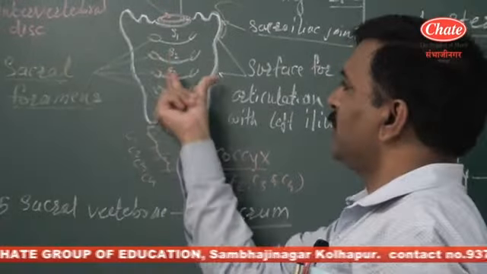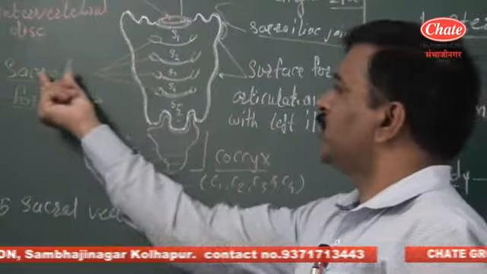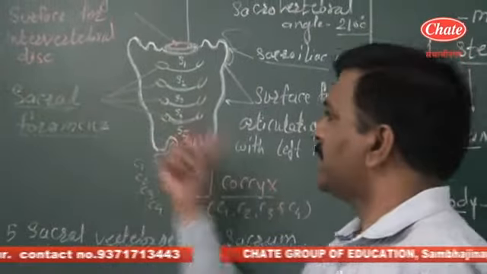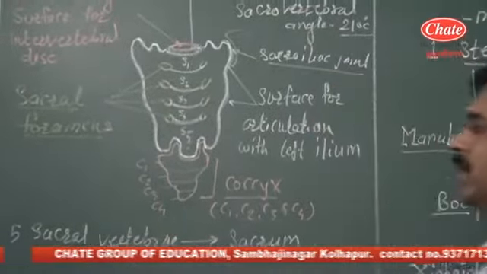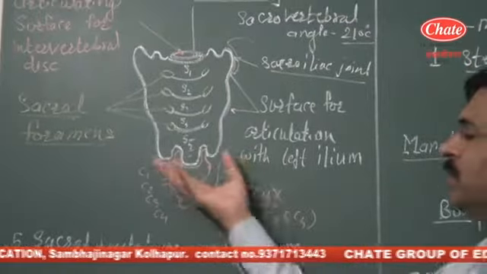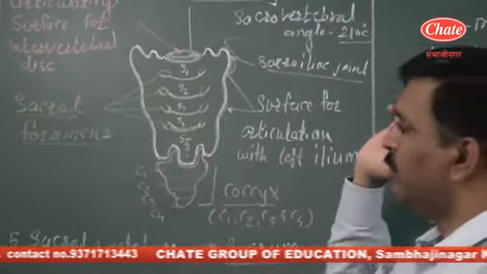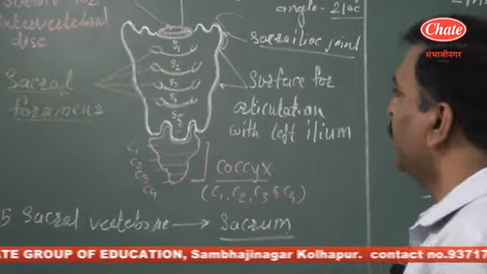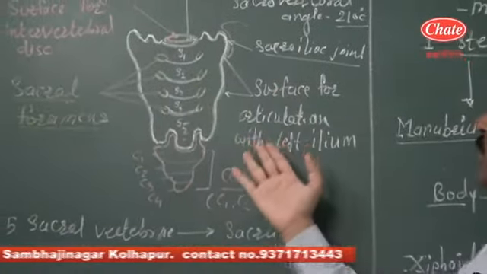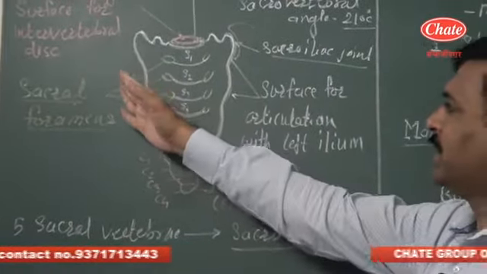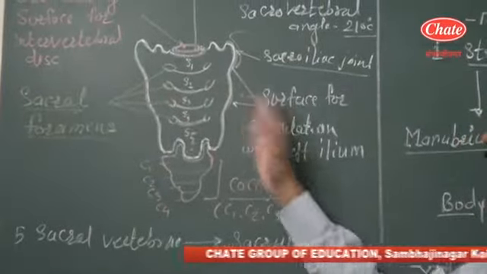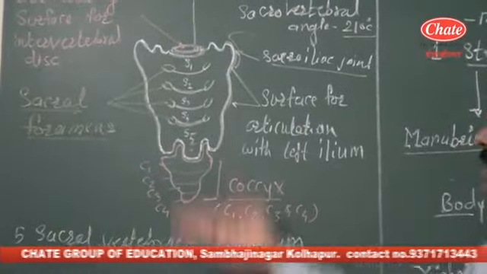At the lateral side of the sacral bars, on both sides, we can observe a pair of foramina termed as sacral foramina, through which nerves and blood vessels enter into the posterior region of the body. Both sides have the surface for articulating with the ilium, here the right ilium, while that is the left ilium. So this is the sacrum.